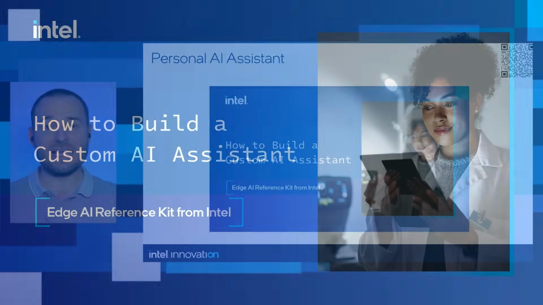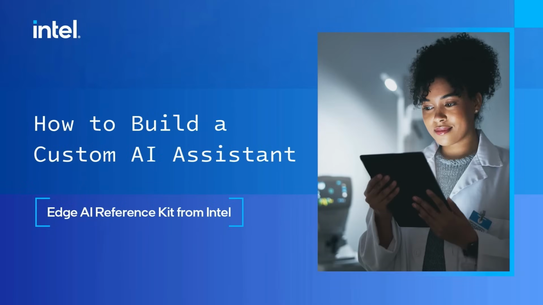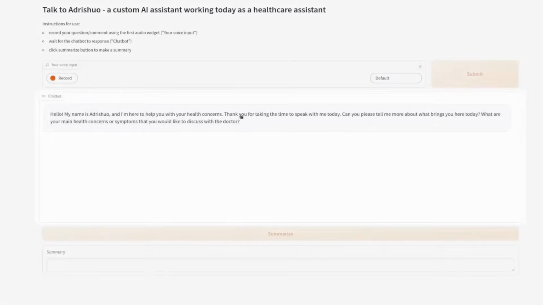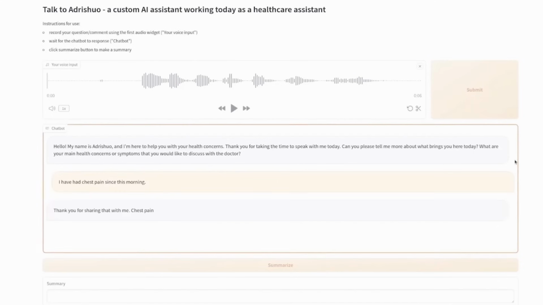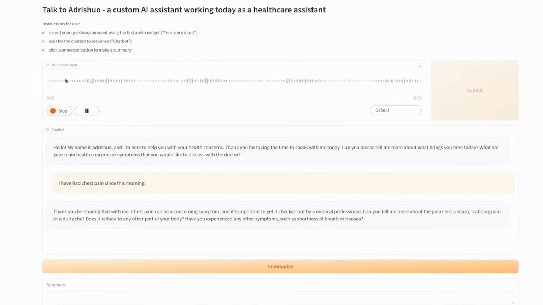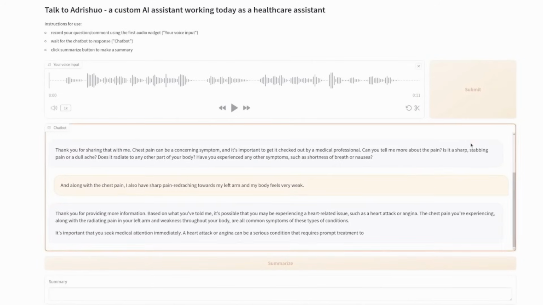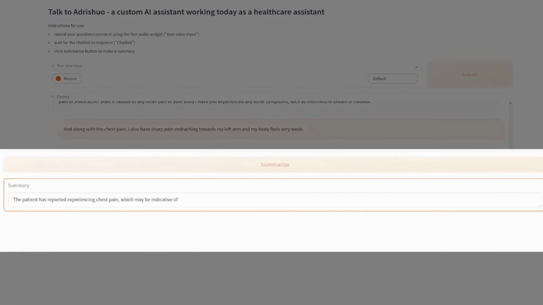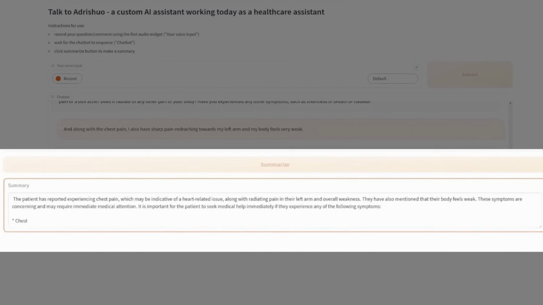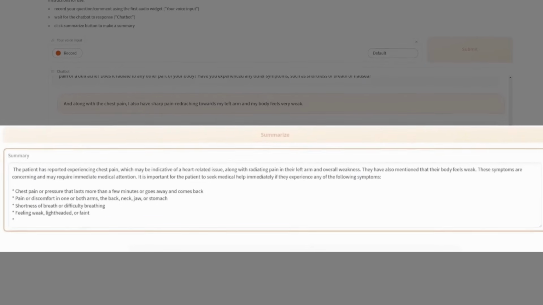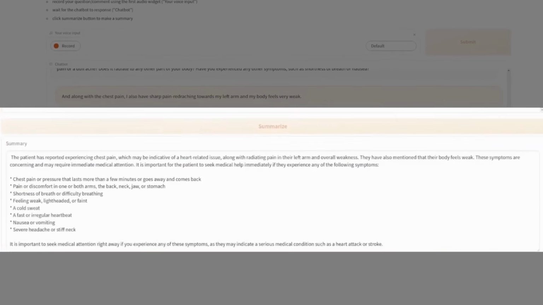So how does it look? Let's play the video, and we see that we have a nice Gradio interface, and then we use our voice input to converse with this algorithm. And so we use transcription for that. Then we have a chatbot that interacts with you. And so you answer questions, you add additional information, you talk about your symptoms. And after the conversation is done, the chatbot is able to do the summarization for the doctor. So you are prepared already in the system of the surgery. Everything is already there, and the doctor can focus only on your problem. So this is how it looks.